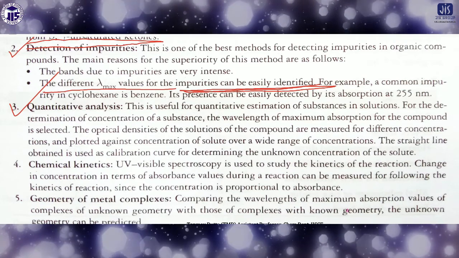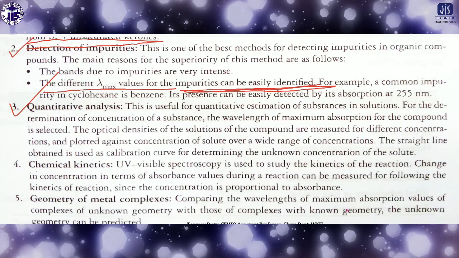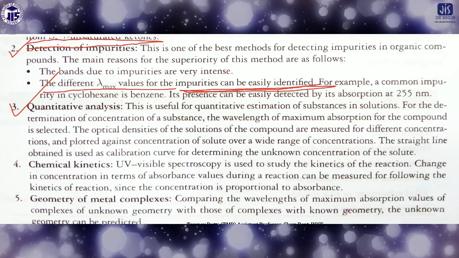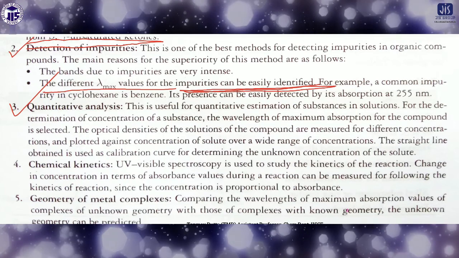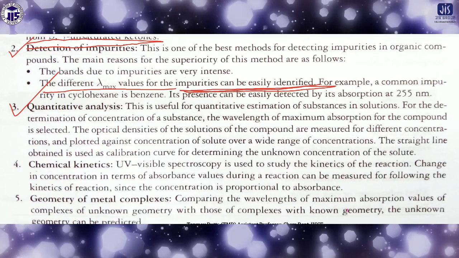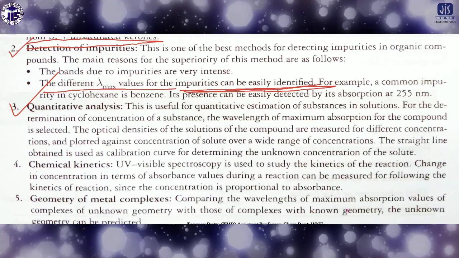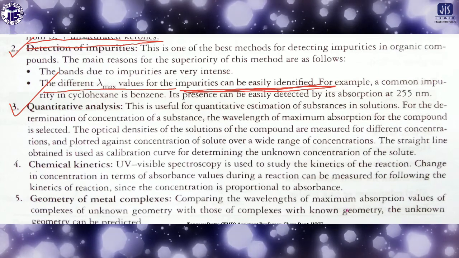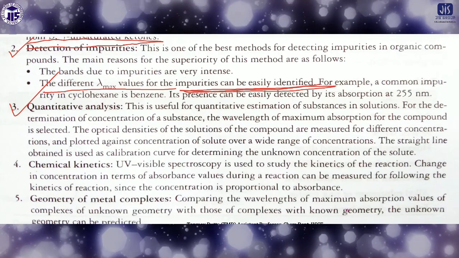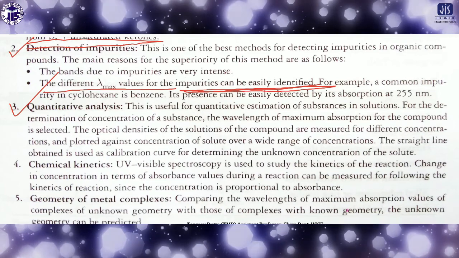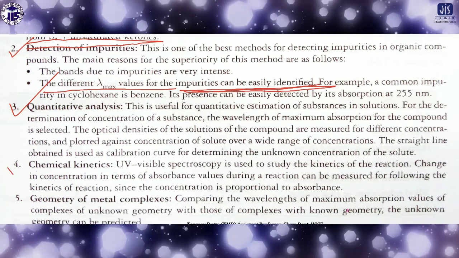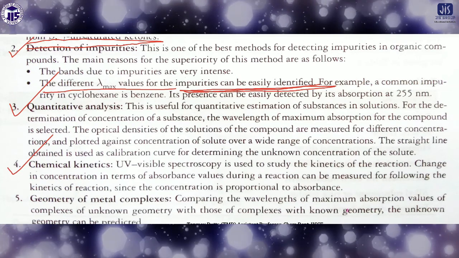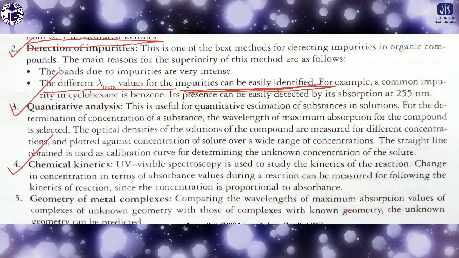What I told you about increasing and decreasing absorption, that means the hyperchromic shift and the hypochromic shift, is very much related to the concentration. If there is a highly concentrated solution, its maximum absorption with respect to a low concentration sample will differ, so we can differentiate between the two. Another thing is chemical kinetics.